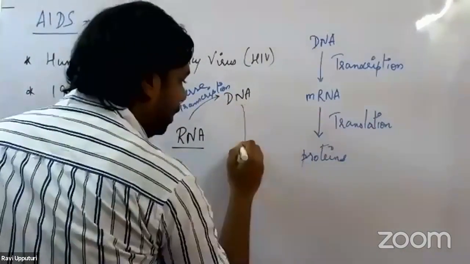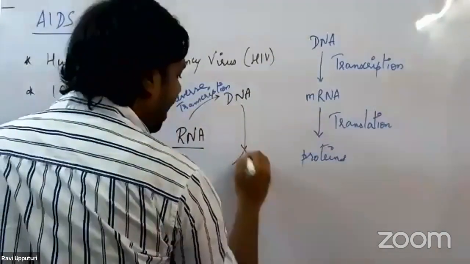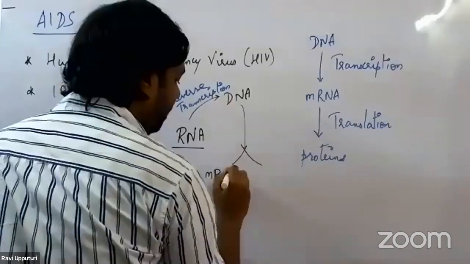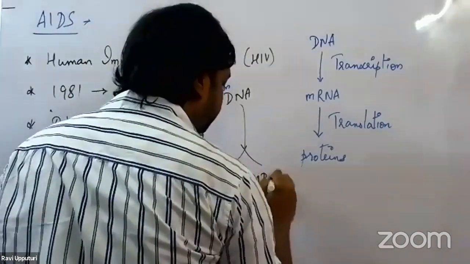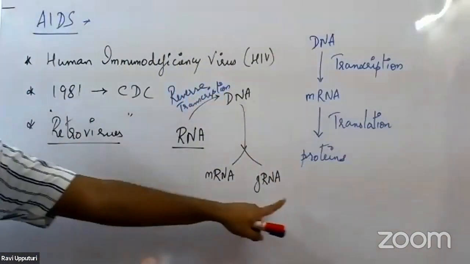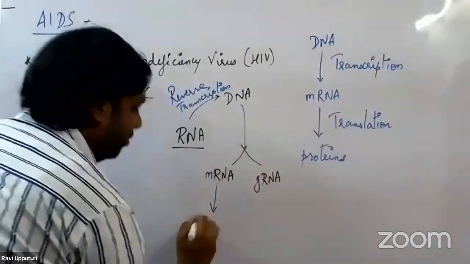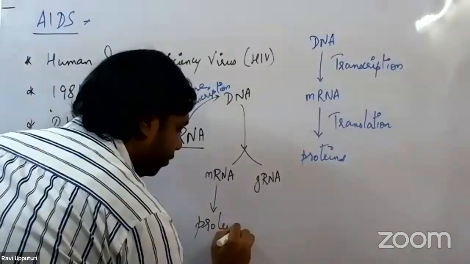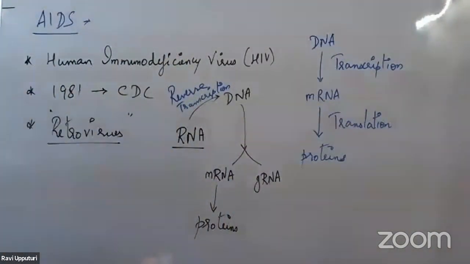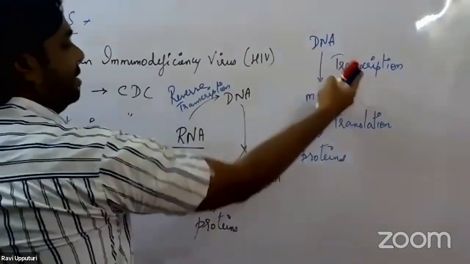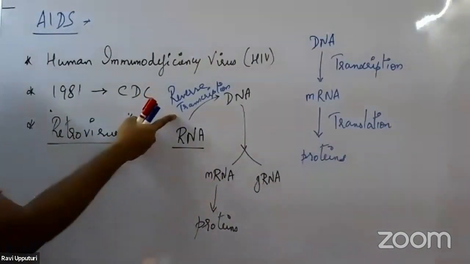Now this DNA would undergo another round of normal transcription to form two types of RNA. One is called the messenger RNA, mRNA. The other is called the genomic RNA. So it forms messenger RNA and genomic RNA. This messenger RNA would now undergo the process of translation to form the proteins. So this is how they undergo transcription and translation. Along with the normal process of transcription and translation, they have one additional process, which is called reverse transcription.